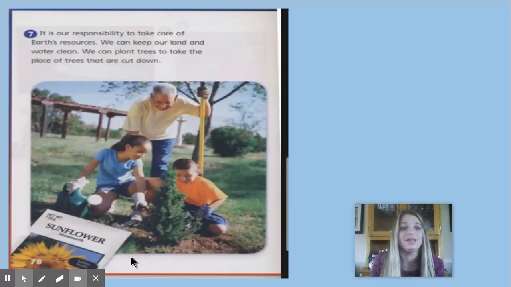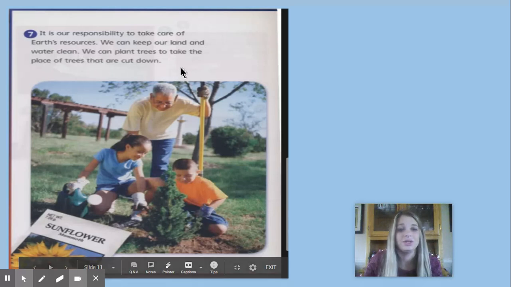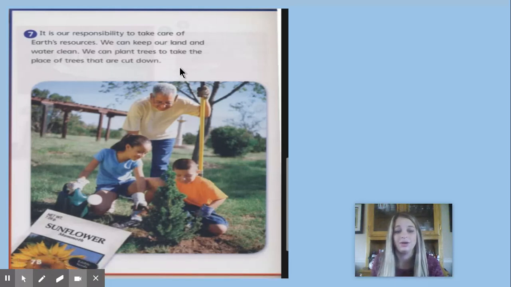All right. It is our responsibility to take care of Earth's resources. We can keep our land and water clean. We can plant trees to take the place of trees that are cut down.